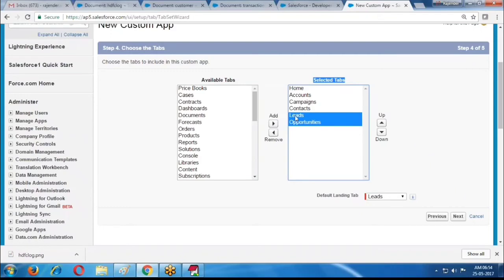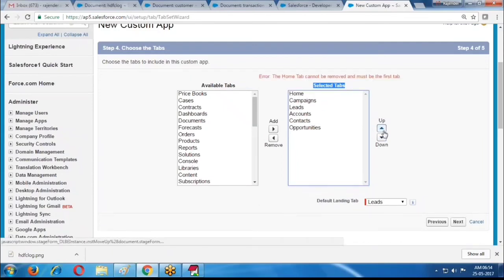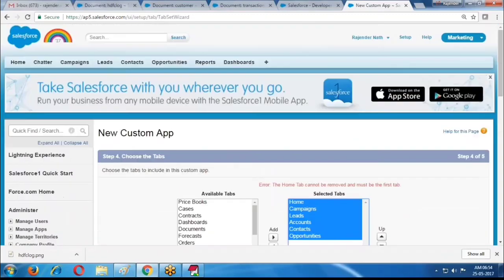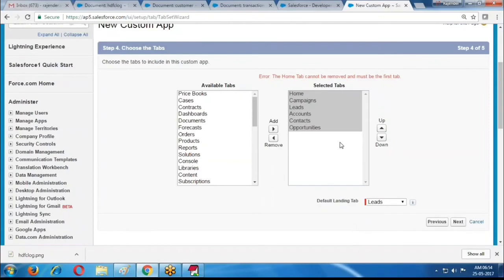If you want to provide some order, you can move a tab down or take it to the top. I am changing the order. You cannot change the order of or remove the home tab. The home tab must be the first tab. Whatever order you provide here, the tabs are displayed in the same order in the tab panel. So these are the required tabs.